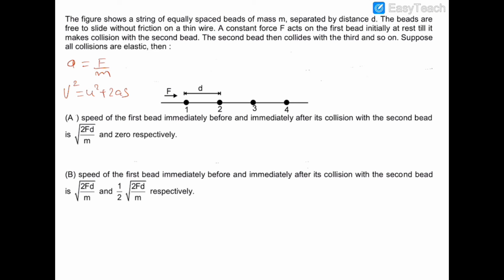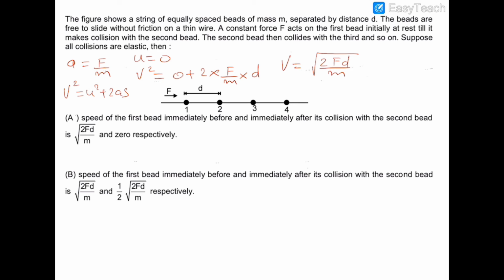So u is 0, therefore v square is equal to 2a s, where a is F upon m and the distance is d. So v is equal to under root of 2Fd upon m.